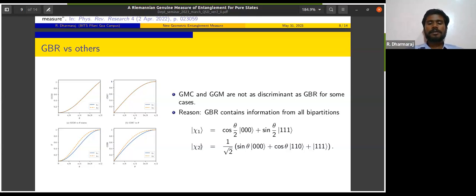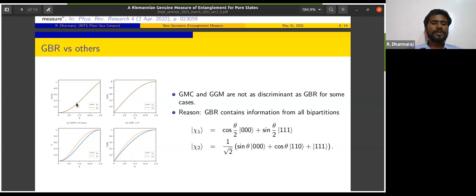In general, we expect any measure to quantify the entanglement of those states uniquely, so the entanglement of the chi1 set of states and the chi2 set of states is generally expected to be different. But measures like GMC or GGM consider the entanglement among only one particular bipartition at a given time. Because of that, the plots of both chi1 and chi2 appear to be the same when we vary theta.